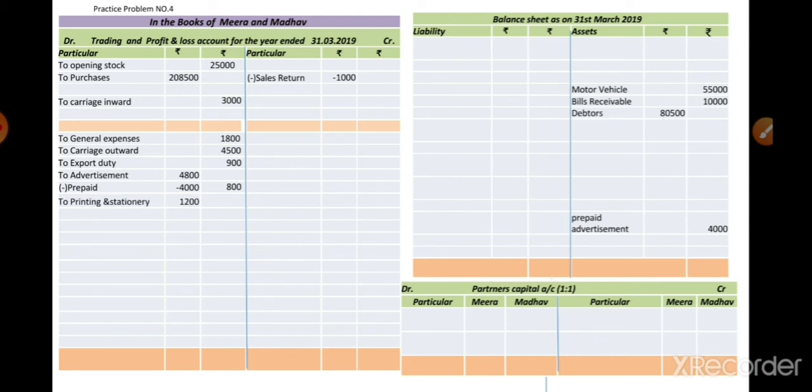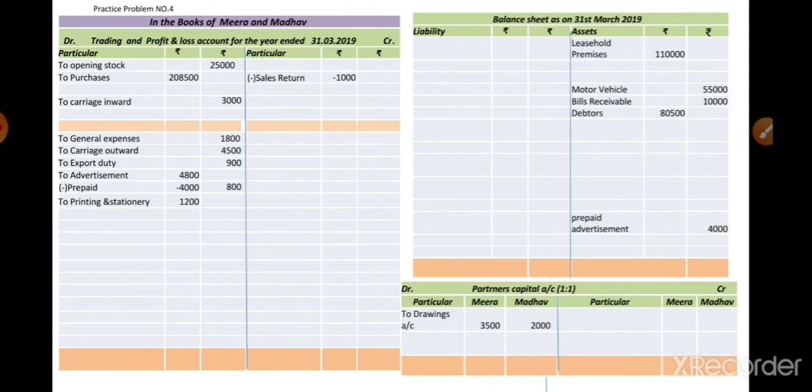Okay, next one is the printing and stationery. Printing and stationery is an indirect expenditure. So on the profit and loss account debit side, it is recorded as to printing and stationery, amount is 1,200, because adjustment is there. Next, drawing is there. It is recorded on the partners' capital account debit side, to drawing account. Mira's drawing is 3,500, so in Mira's column we put the amount of rupees 3,500. Madhav's drawing is 2,000, so we put rupees 2,000 in Madhav's column.